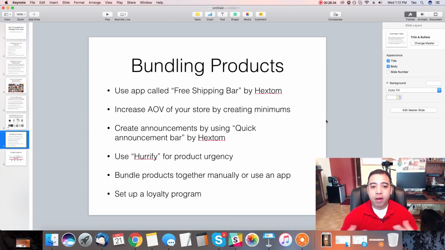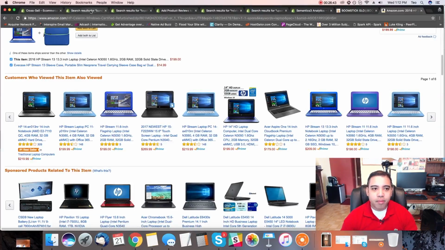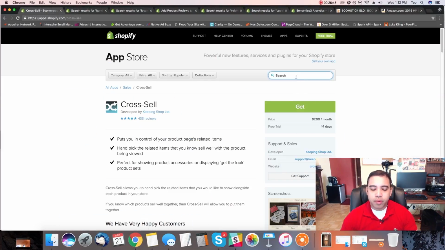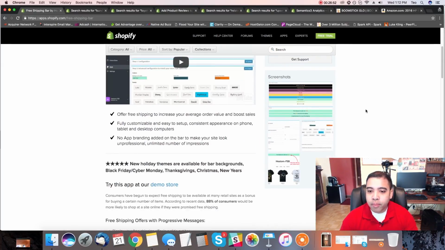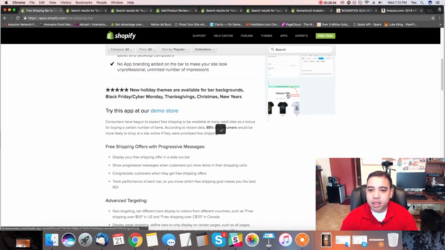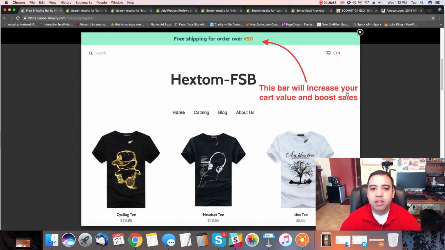Now the next thing I want to talk about is a free shipping bar, called Free Shipping Bar by Hextum. Let's type this in. Free Shipping Bar, and it's right here. It's free. Basically what it does is it puts something at the top of your page that says something like free shipping on any orders over $50, and you can edit this yourself as well.